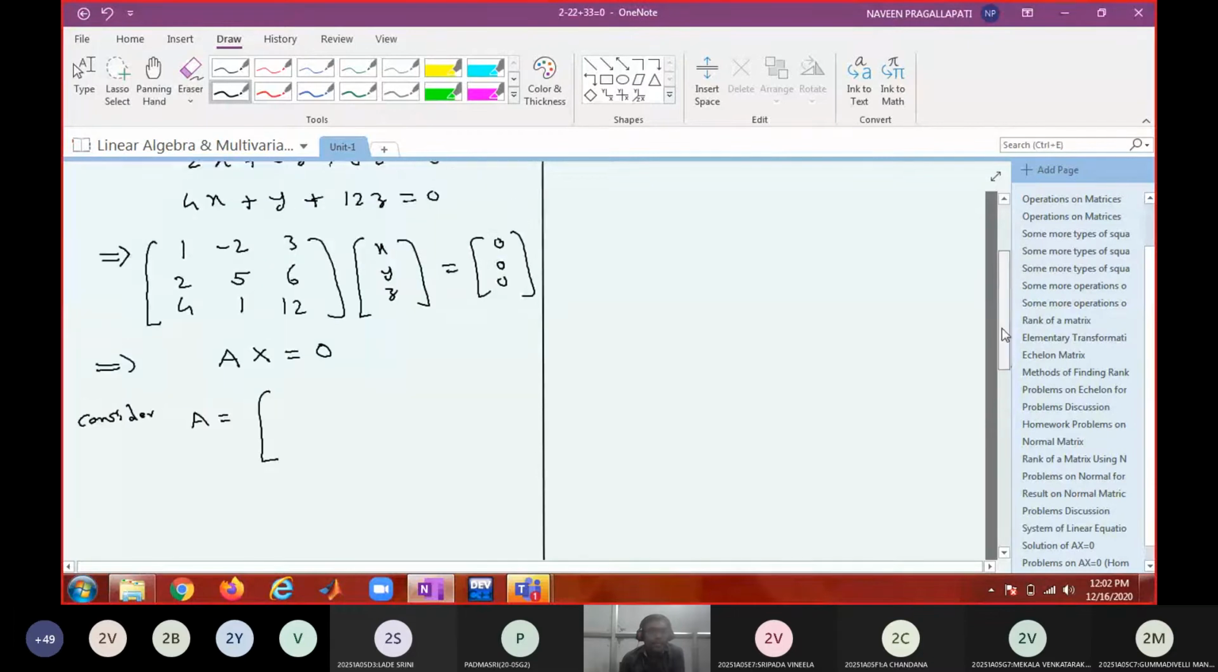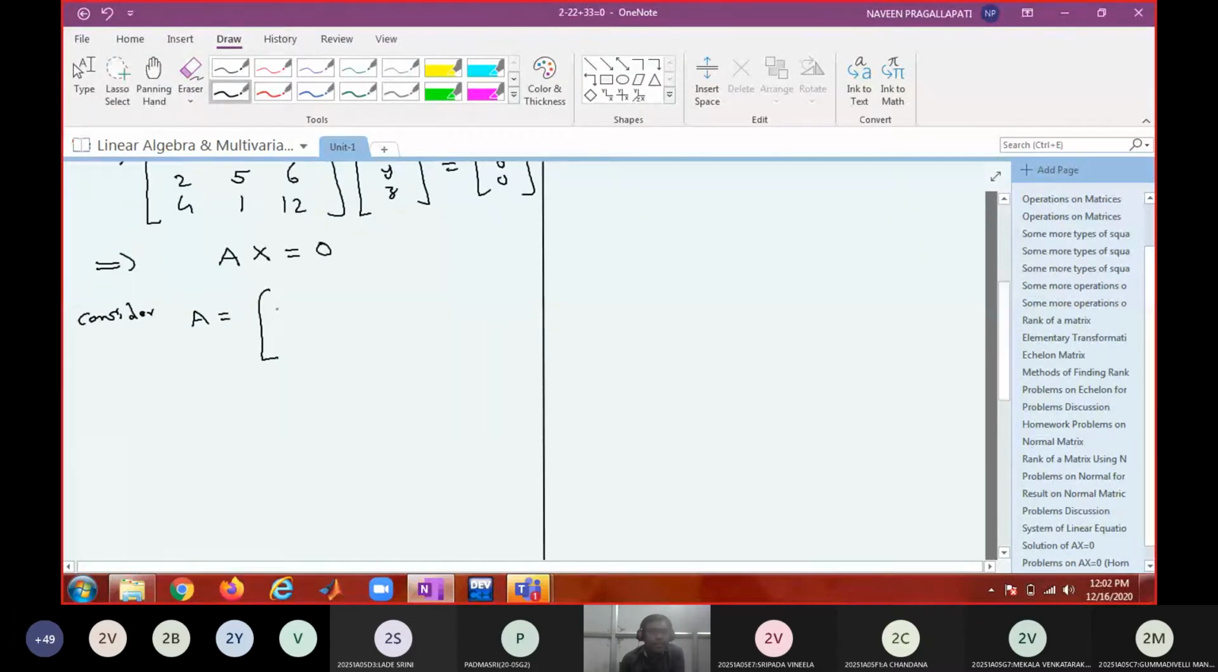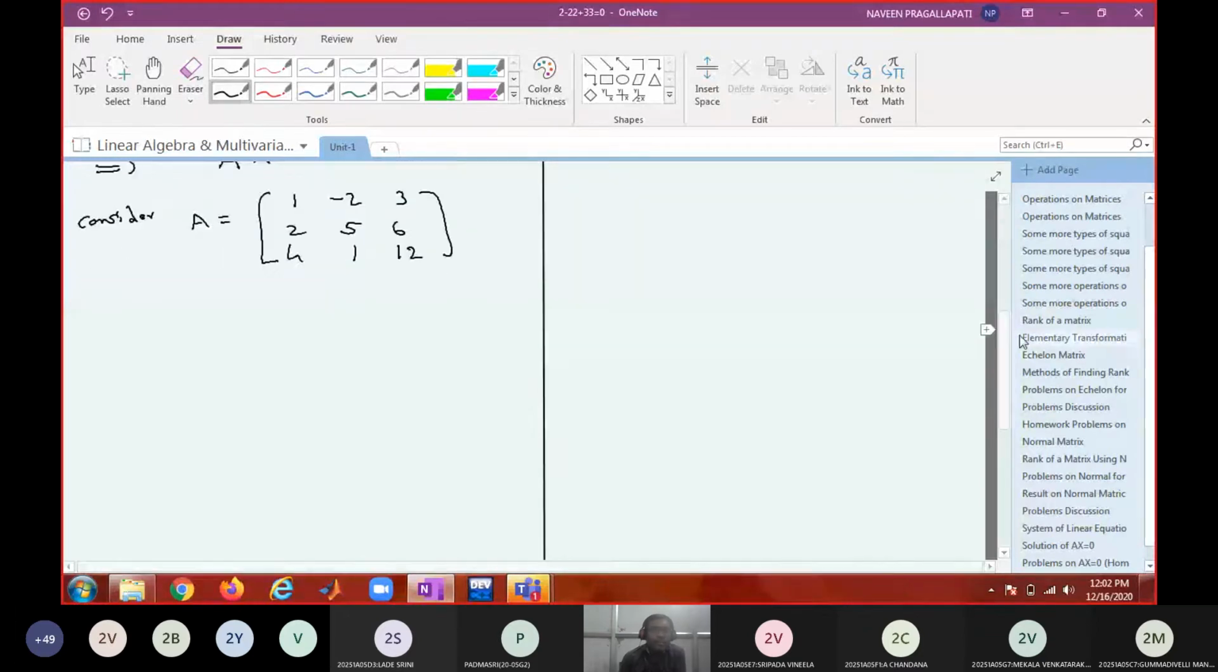What is the first row? 1 minus 2 3, 2 5 6, 4 1 12. Please convert into echelon form. You do it yourself, and I too will do it parallelly. There are two operations to be performed. Rank is 2, but I have to do it on the board.